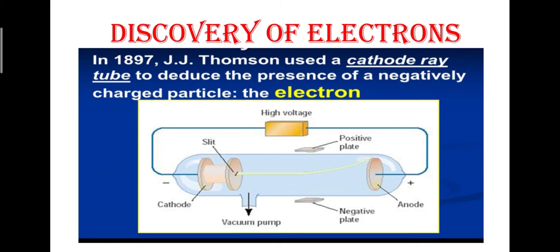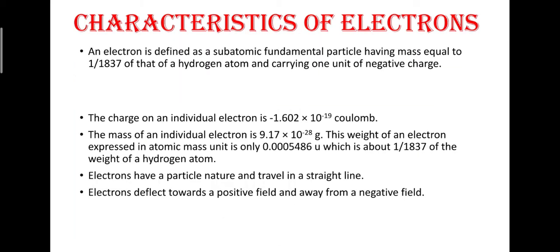Cathode rays have fast moving particles and they are negatively charged, and the ratio of electric charge to mass, e/m, is constant. So from here he discovered some of the characteristics of the electron. The first definition of the electron which he has given is: an electron is defined as a subatomic fundamental particle having mass equal to 1/1837 of that of a hydrogen atom and carrying 1 unit of negative charge. And the charge of one electron is minus 1.6022 x 10^-19 coulomb, which is very small.